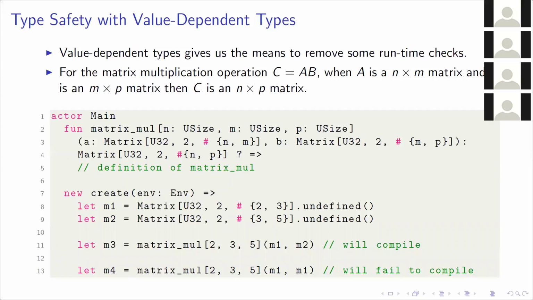Furthermore, we can't actually provide any value arguments which would cause this multiplication to be callable with m1 and m1. So this is great. We don't have to have the extra runtime checks to ensure that the matrix operation is well-defined. But what would that look like without all this value-dependent types in the signature?